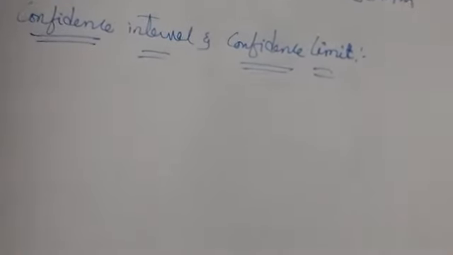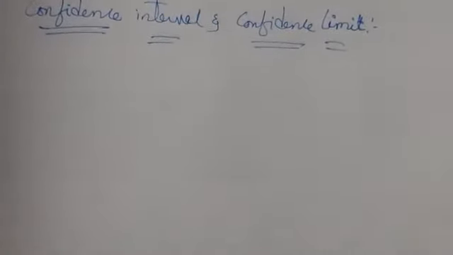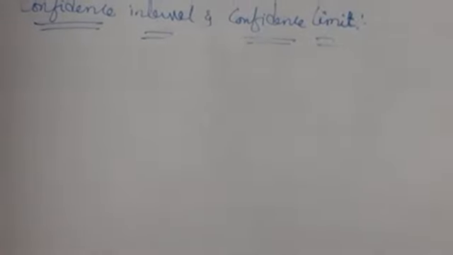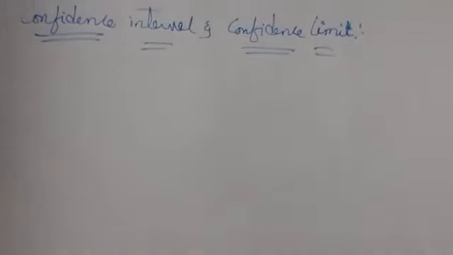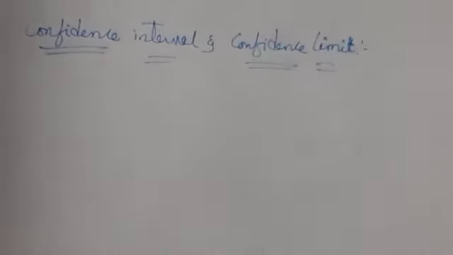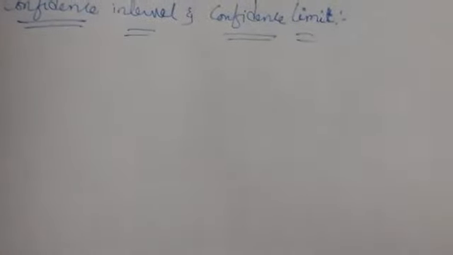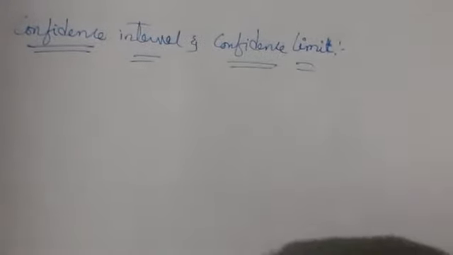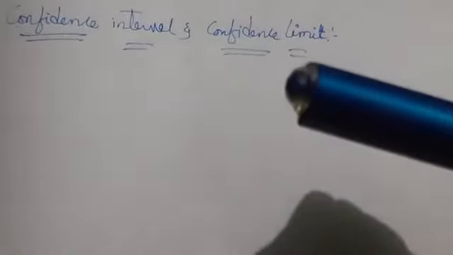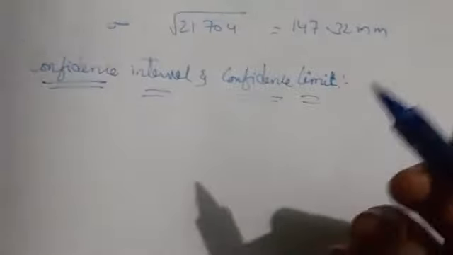Okay, so precision is nothing but the closeness of the measured value to the true value. It is how stable you are in measuring your values, so the value should be very close to the true value. That one we describe with the confidence interval.